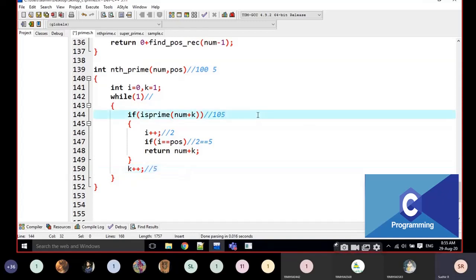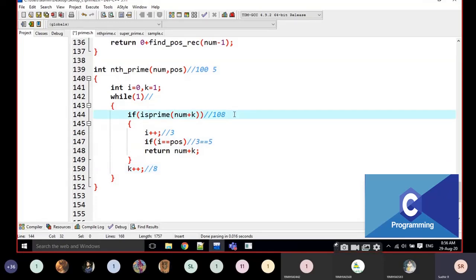Is 105 prime? No, 105 is not prime. Then 6. 106 is prime? No, 106 is also not prime. Then 7. Is 107 prime? I think it is prime. If 107 is prime, then i becomes 3 here. Then I am going to check: is 3 equal to 5? No, not at all. Then k becomes 8.